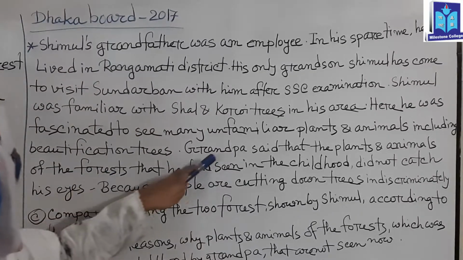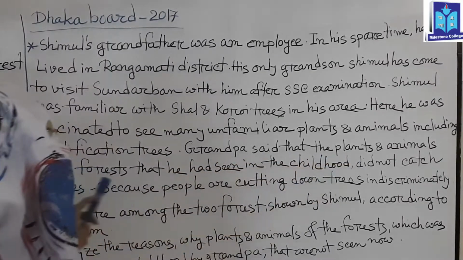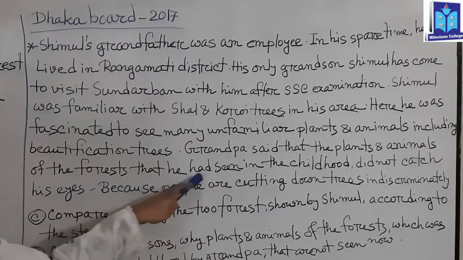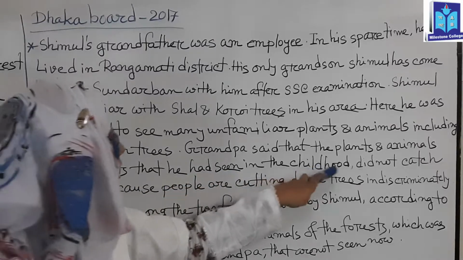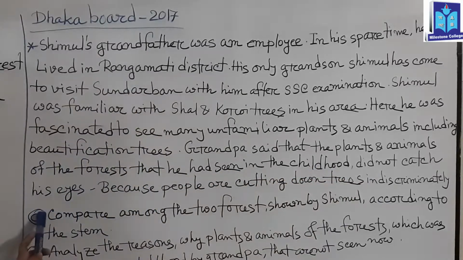Now, see, Grandpa said that the plants and animals of the forest that he had seen in his childhood did not catch his eyes.